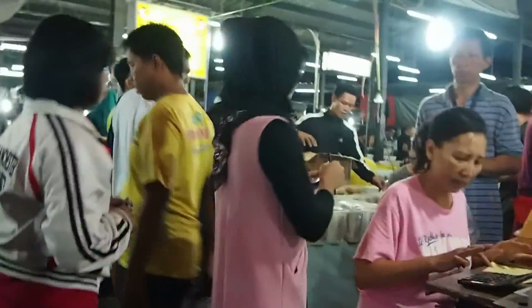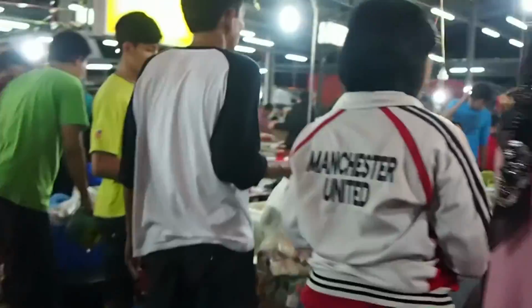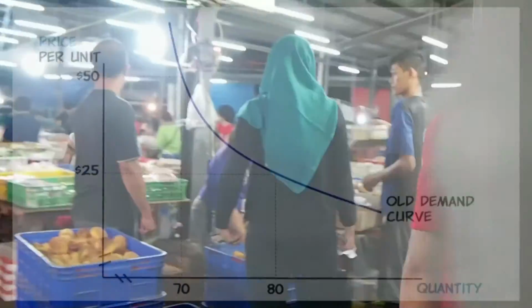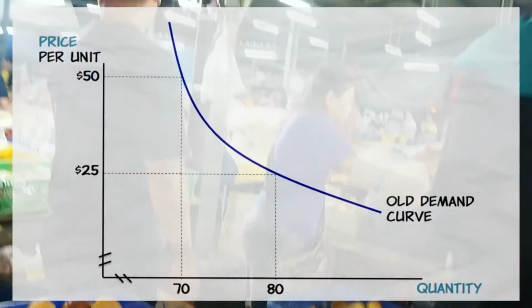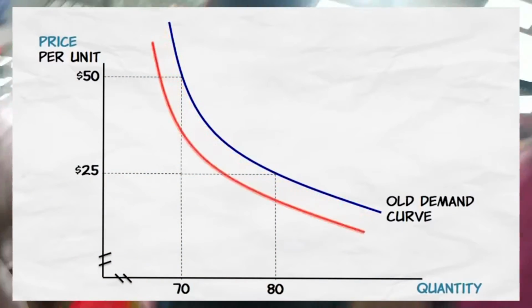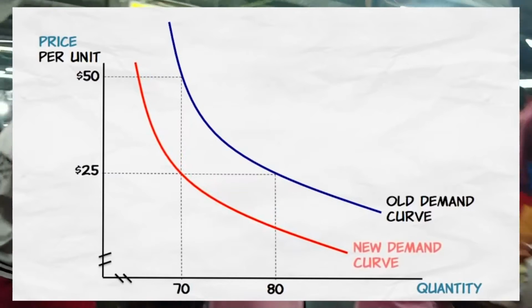The next stage, we need to realize that the conditions of supply and demand will always change, even at the same price. This is called the shift of demand and the shift of supply. On the shift of demand, at the same price there can be an increase or decrease in demand.